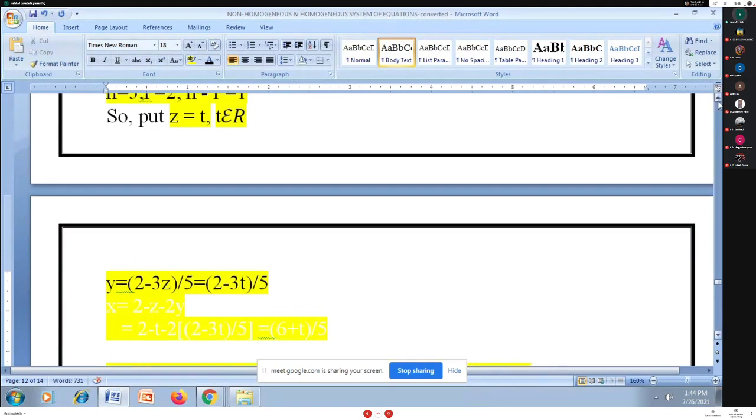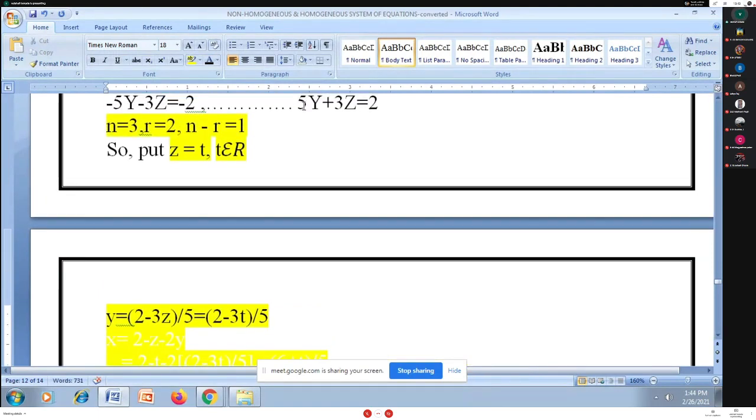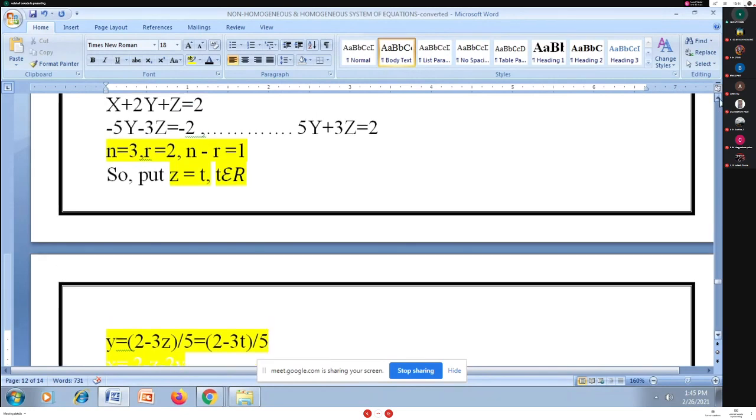From this equation, y is equal to 2 minus 3z upon 5. Z I already have as t, so substitute t there, and y is 2 minus 3t upon 5.